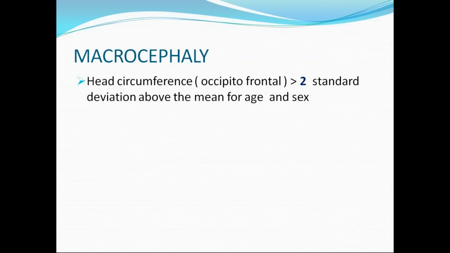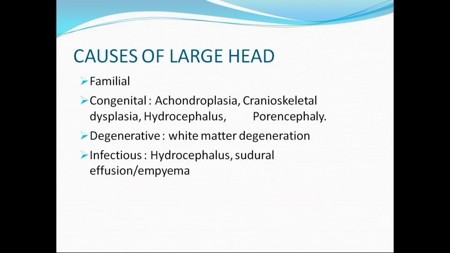So coming to the causes of large head. See, if you come across this condition of macrocephaly, the only condition that strikes our mind is hydrocephalus, that is large head. But there are so many causes of large head. We'll discuss hydrocephalus in detail, not all the conditions, but you should know the remaining causes of large head. It can be familial, like megalencephaly, or congenital conditions like achondroplasia, cranioskeletal dysplasias, hydrocephalus, porencephaly, where cysts will be there in the entire brain, and degenerative conditions like white matter degeneration such as Alexander disease, Tay-Sachs disease, Canavan's disease, and GM1 gangliosidosis.